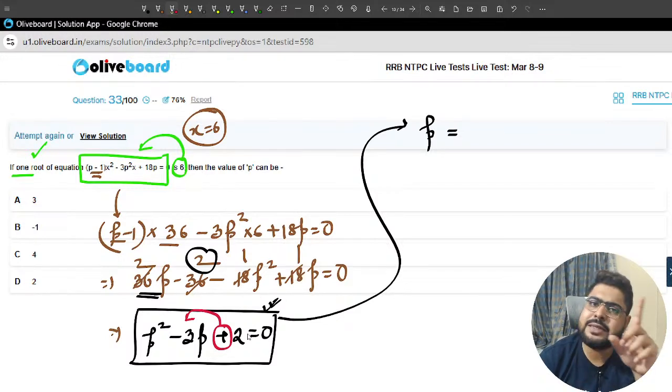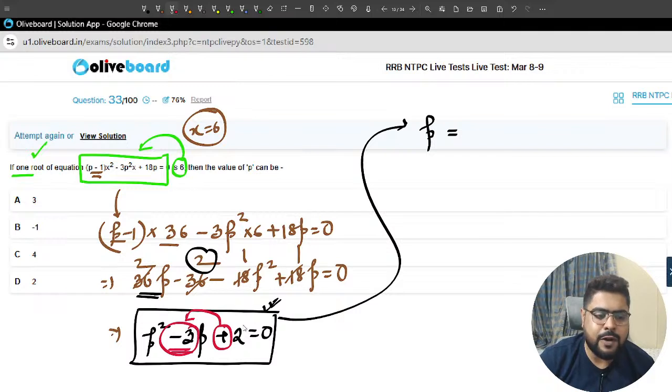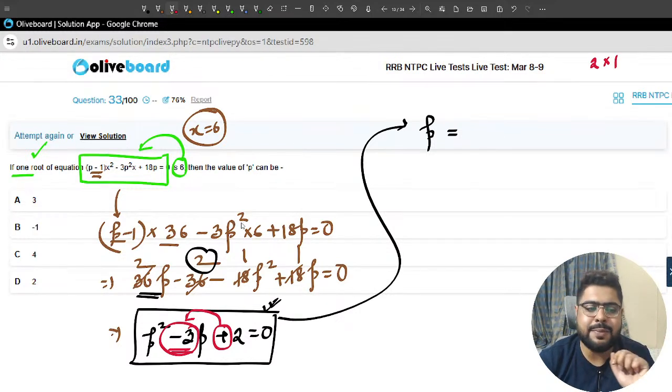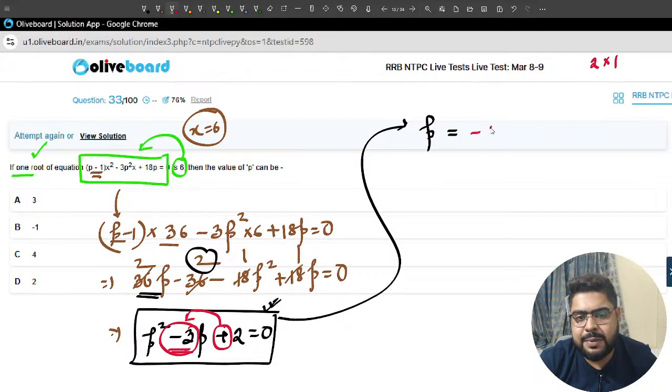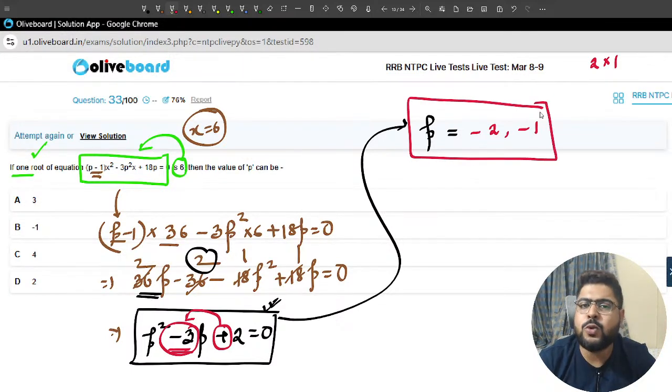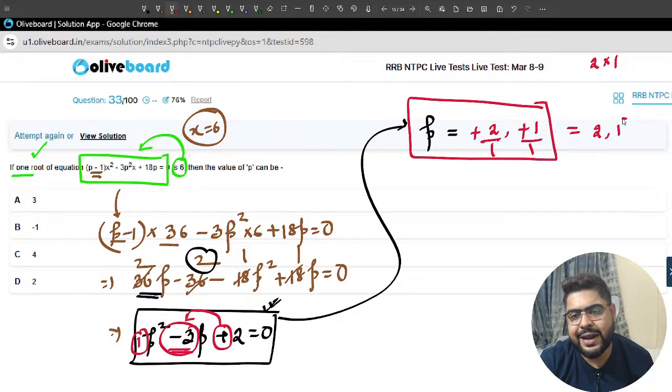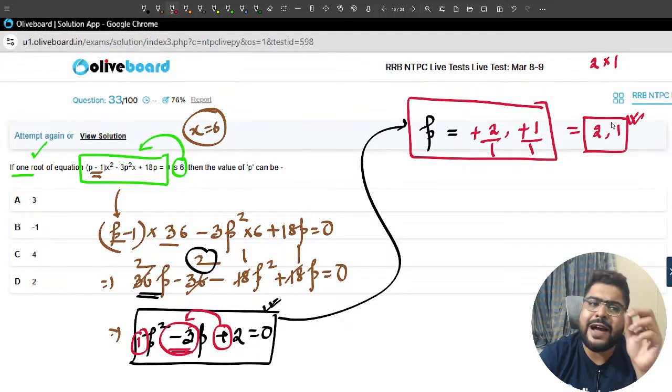So here plus means I need to take as plus. So how can I get 3 from 2? So 2 means 2 into 1, and 2 plus 1 is 3, but sir, I need minus 3. So I need minus 2 minus 1. You come till this point, do one simple thing: change the signs always. Change the signs, and if there is something as the coefficient of p, divide by this. So here the coefficient is 1, so I'll divide by 1. So I'll get 2 and 1 as my values of p.